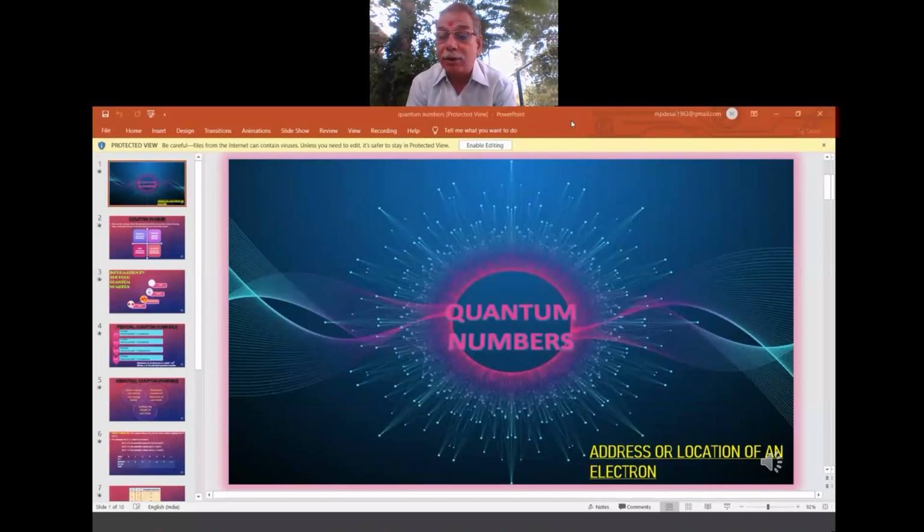It is also called as what? Address or location of an electron. That means after understanding quantum numbers, you will be in such a position that you will say that electron is available in this region around the nucleus. So the probability of finding electron becomes maximum around the nucleus by understanding quantum numbers.